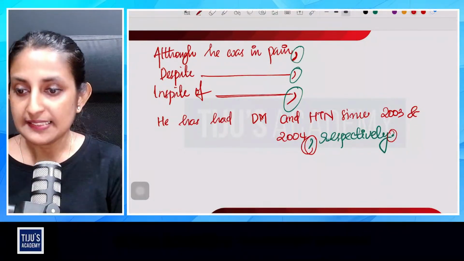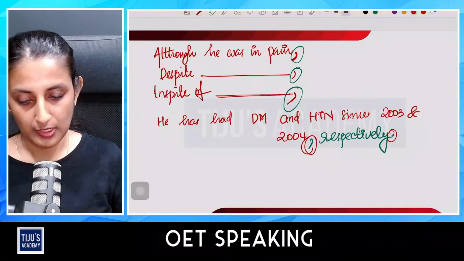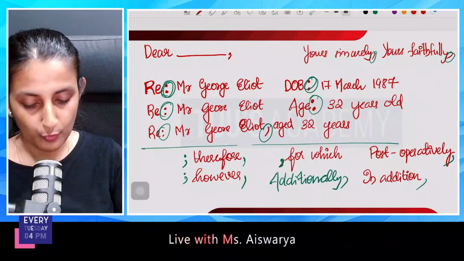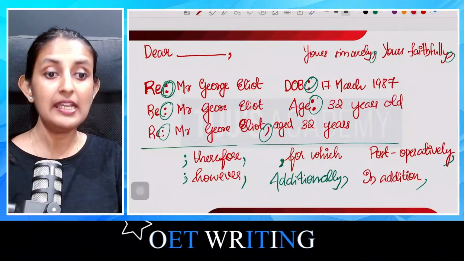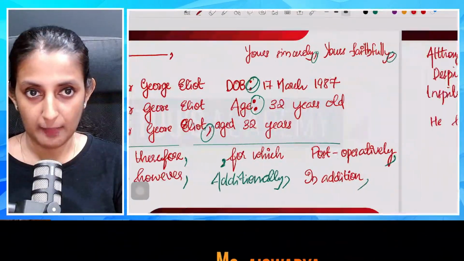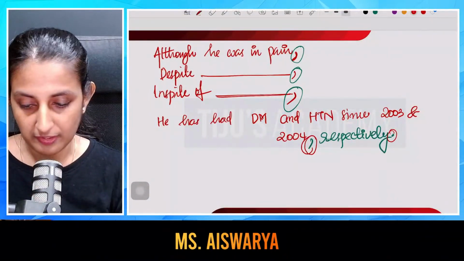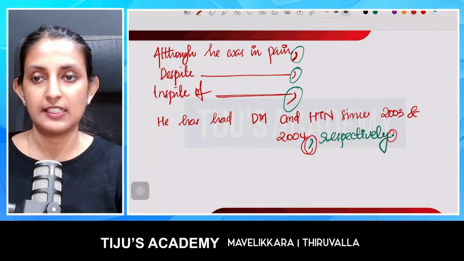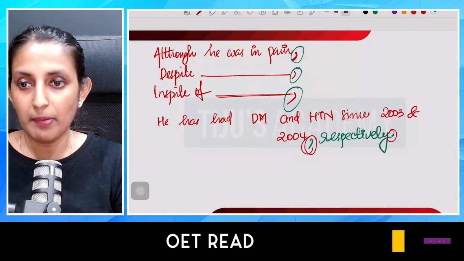For consequently and subsequently, yes Olivia, I'm going to talk about that as well. So what have we done so far? We mentioned therefore, however, for which, additionally, postoperatively, in addition. Then we also went with respectively, although, despite and in spite of. These are the things that we discussed in relation with the punctuation.